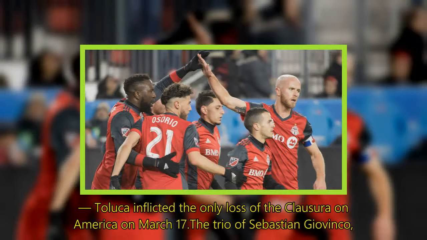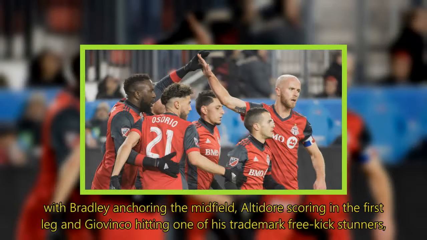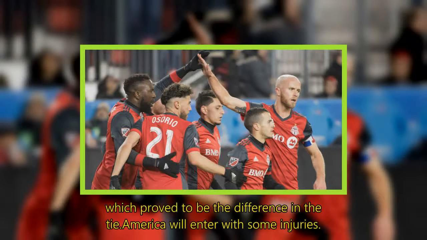The trio of Sebastian Giovinco, Jozy Altidore and Michael Bradley will obviously be key to Toronto's hopes. All three played large roles against Tigres, with Bradley anchoring the midfield, Altidore scoring in the first leg and Giovinco hitting one of his trademark free-kick stunners, which proved to be the difference in the tie.